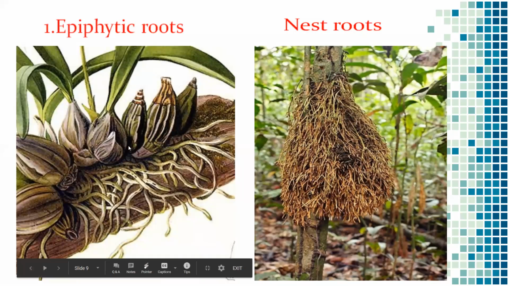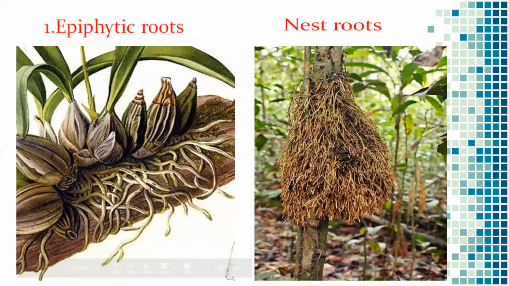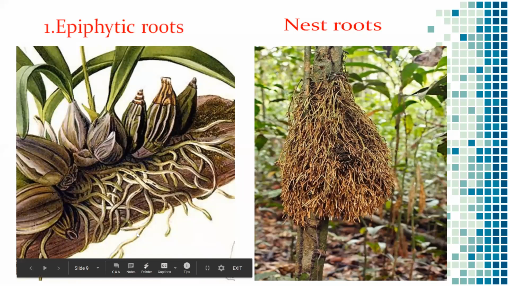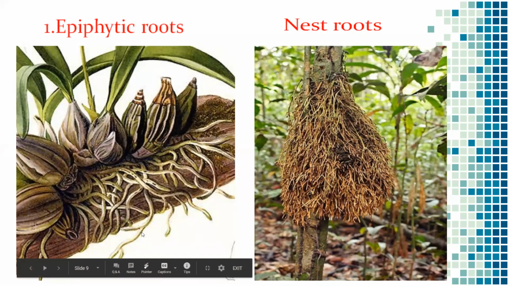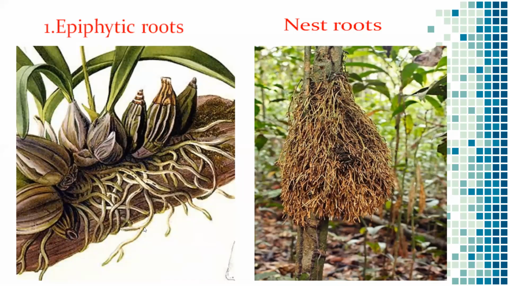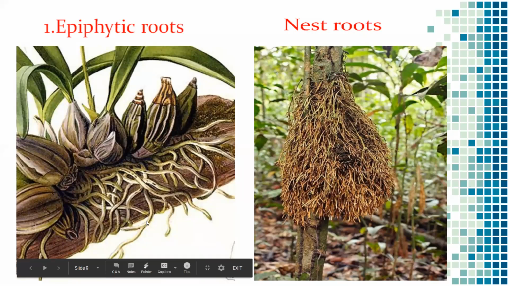So once you observe, these are epiphytic roots. Two varieties of roots are there. Mainly, the root which is very long in size is called the velamen root. The velamen roots are used to absorb nutrients and some water vapors from the atmosphere. We know this very well as the epiphytic root.